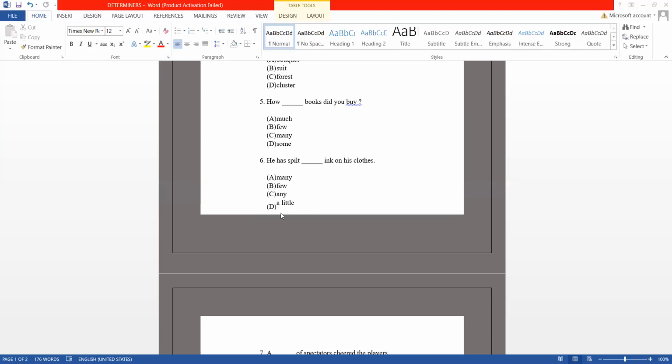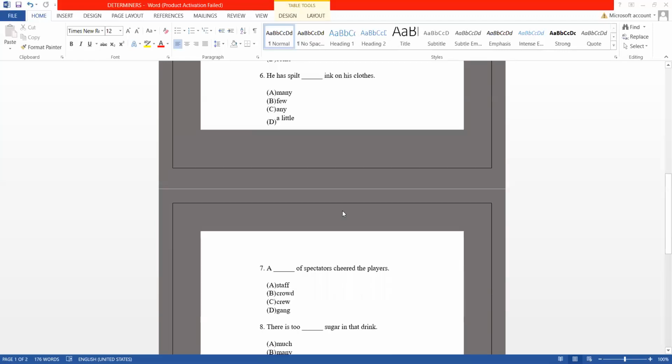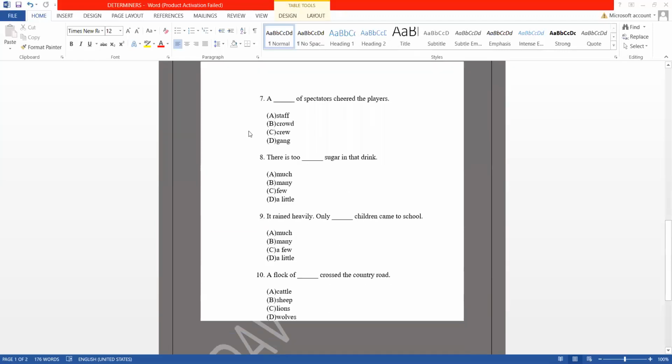So, what would be the answer for the 6th sentence amongst the rest of the 3? Moving to the 7th one: a dash of spectators cheered the players. So spectators, who are spectators? First tell me that. Spectators means we are referring to players. First, you need to understand the sentence clearly.